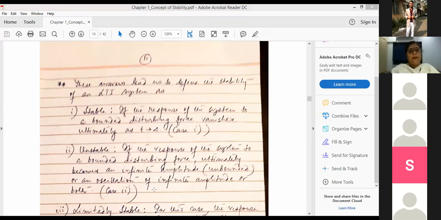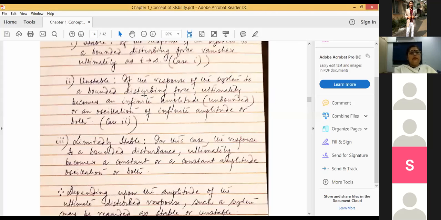Achha. Stable, if the response of the system to a bounded disturbing force vanishes ultimately at t tends to infinity, the system will be called a stable one. And if that is not the case, that means if the response of the system to a bounded disturbing force ultimately becomes an infinite amplitude, which means unbounded, or an oscillation of infinite amplitude, or both, then the system will be treated as an unstable one. Obviously, the system is an unstable one.